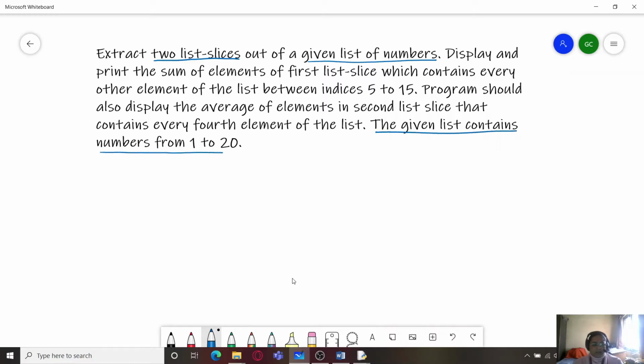It contains numbers from 1 to 20. So we can use a list comprehension to create the list. In that case, our list is going to be something like this.